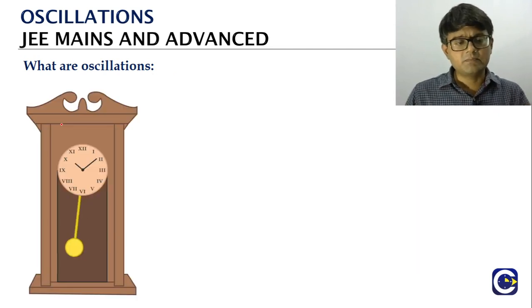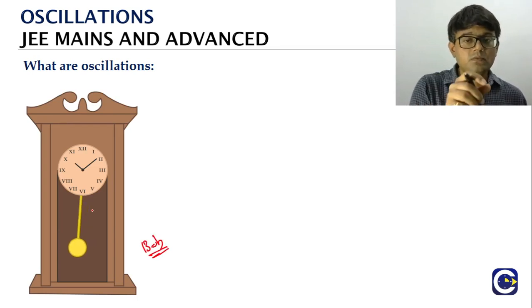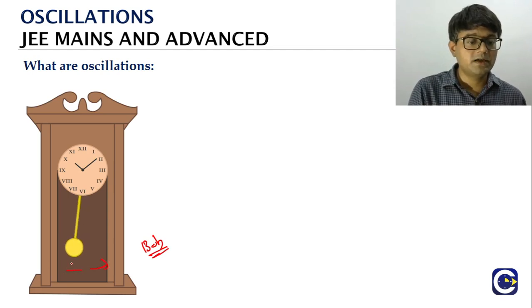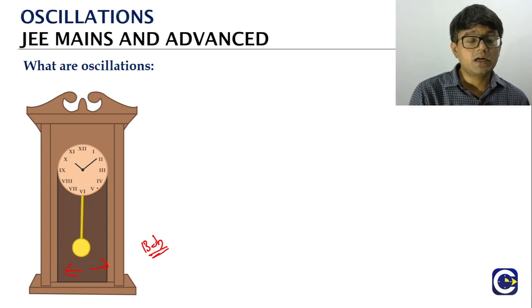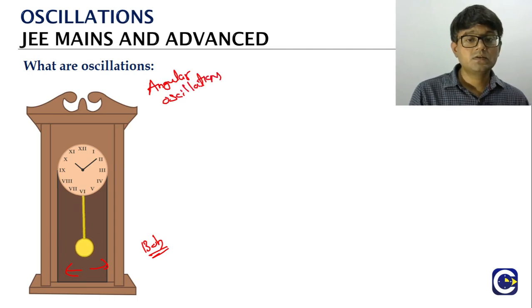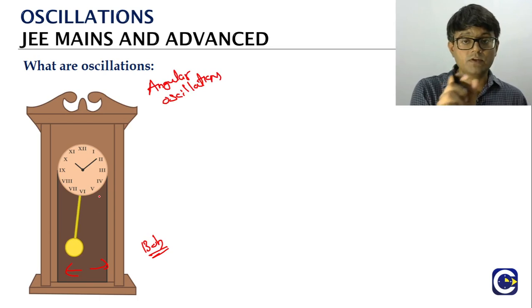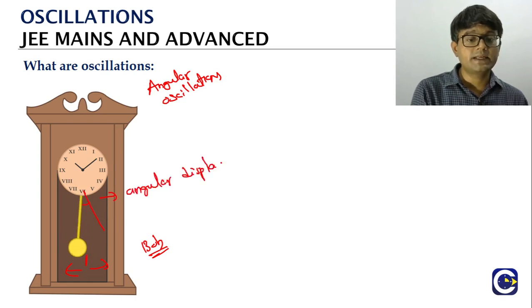And we can look at other examples also. One very common example that we see is the pendulum bob in the clock. It will also perform oscillations. You can see this is the back and forth motion. But in a while we will see that this is going to be called the angular oscillations. Here, when we want to talk about the movement of the pendulum bob from the mean position, we will try to represent the movement in terms of the angular displacement. That is the reason why we will be calling it the angular oscillations.